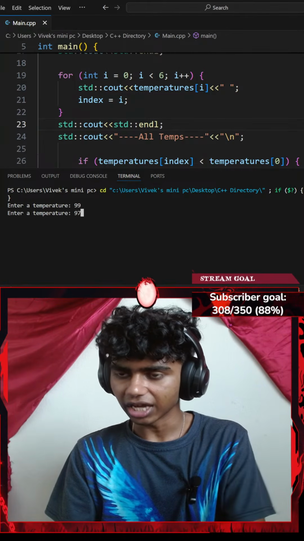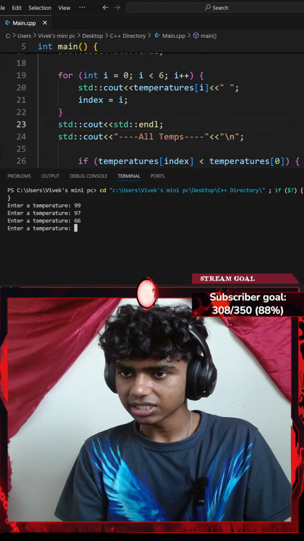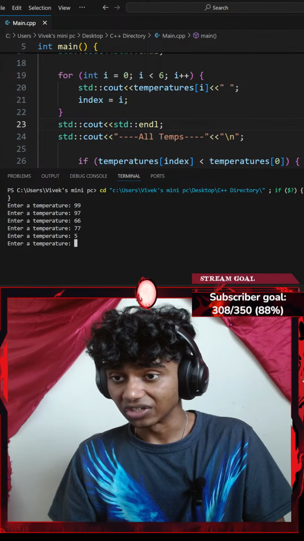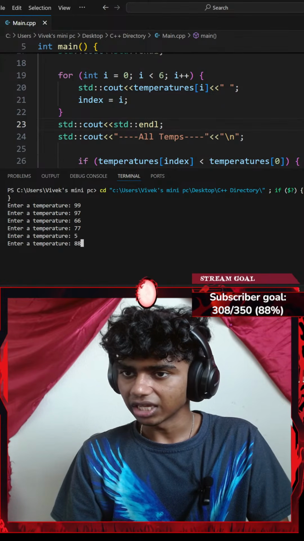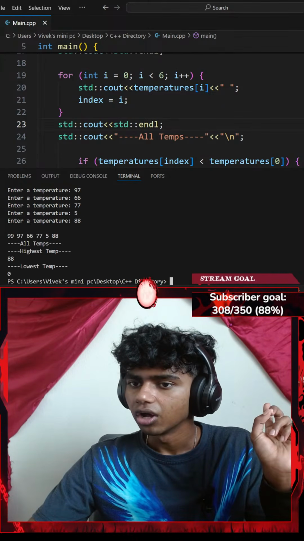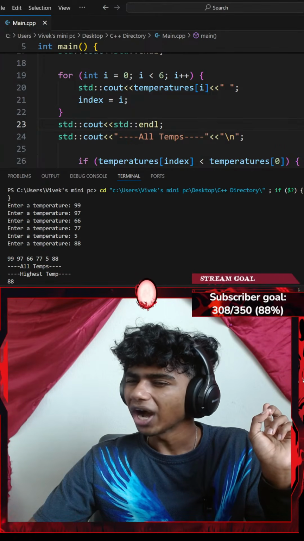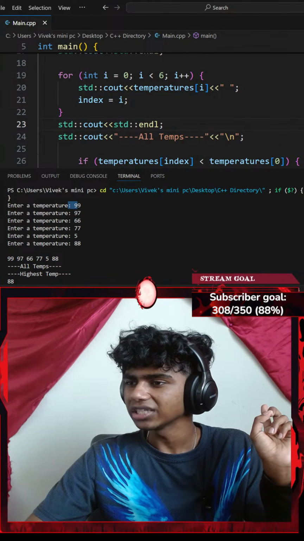Okay, so 99, 97, 66, 77, I don't know, 54. I went with 5 degrees Fahrenheit. Okay, let's go with 88. There we go. That's all my temps. That's the highest temp. That's the lowest temp. Why is the 99 the highest temp and why is 88 the highest temp?